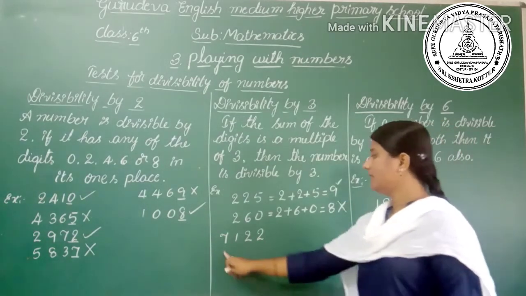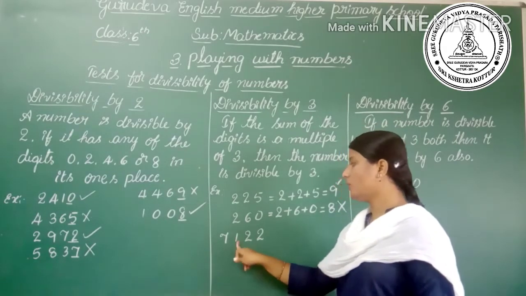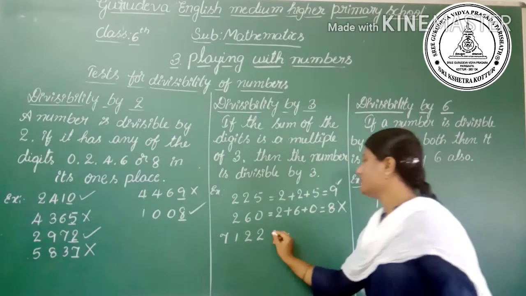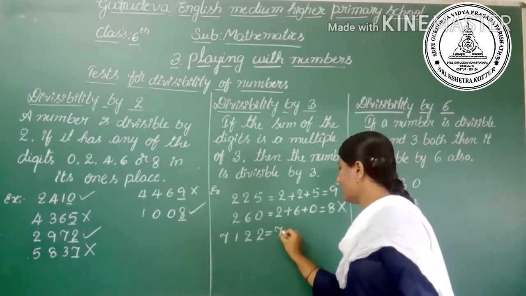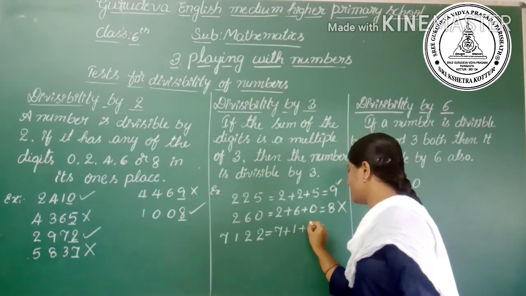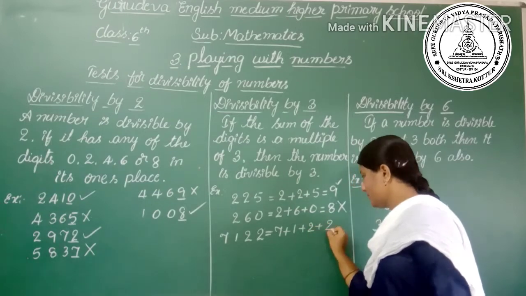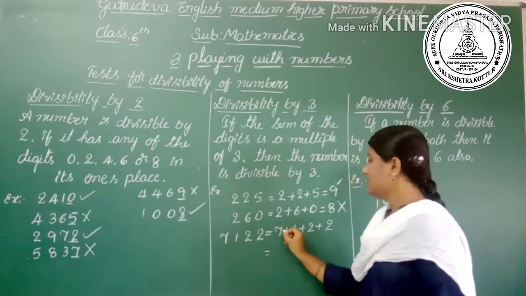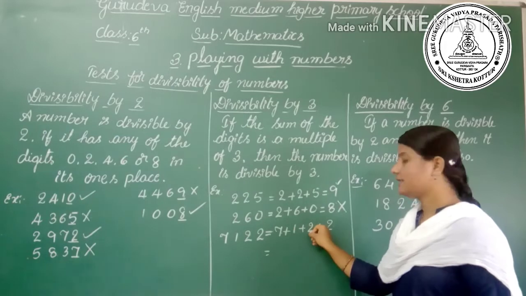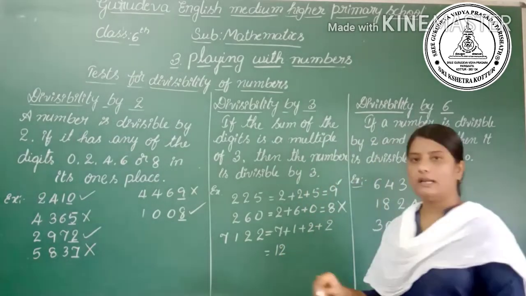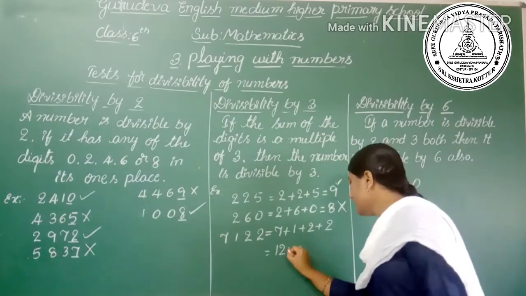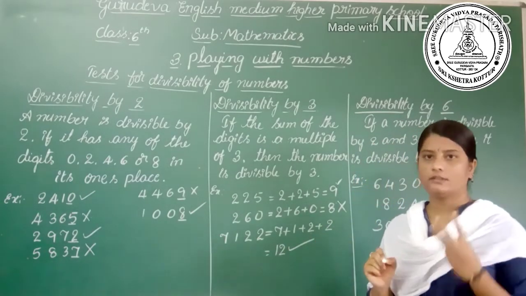Then the last one, 7122. Add the digits: 7 plus 1 is 8, 8 plus 2 is 10, 10 plus 2 is 12. 12 is a multiple of 3, hence the number is divisible by 3.